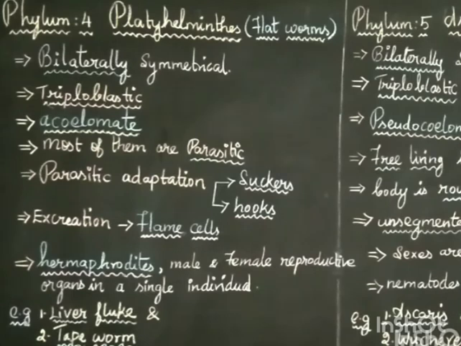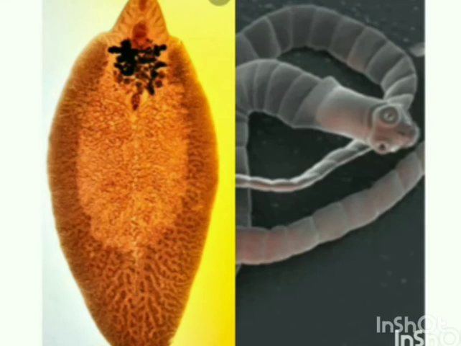Then I will show the picture of the liver fluke and tapeworm. You will be clear. In this picture, the left side is a liver fluke, and the right side is a tapeworm. These two are flatworms included in the phylum Platyhelminthes. This liver fluke is a parasite present in sheep, and the tapeworm is a parasite which lives in the intestine of human beings.